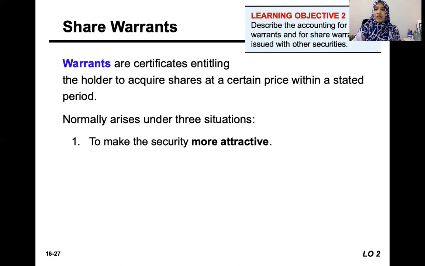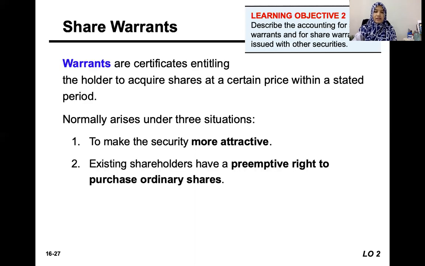Why does the company offer share warrants? Normally, when they issue a new security like a bond, they want to make it more attractive. The bond issued together with the share warrants, not the convertible bond but the ordinary bond issued together with the share warrant, becomes more attractive to the investors or to the lenders.